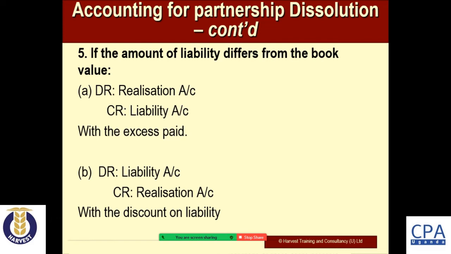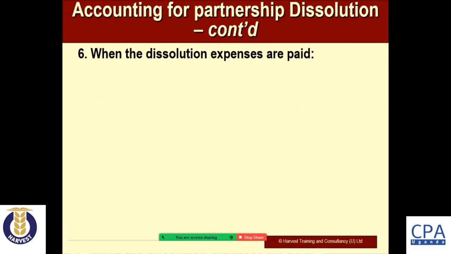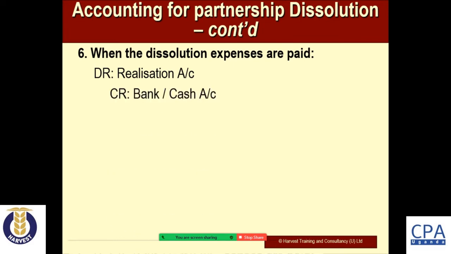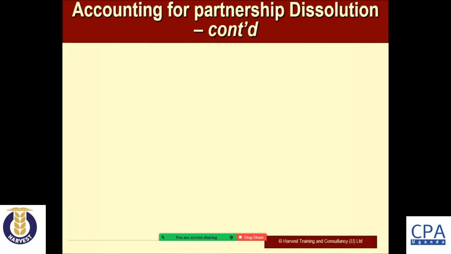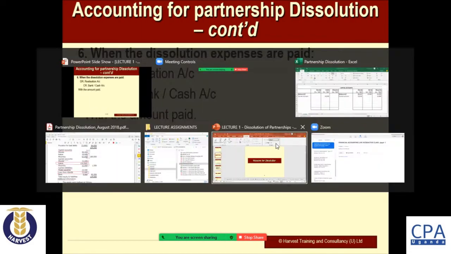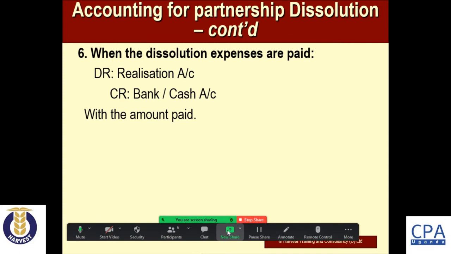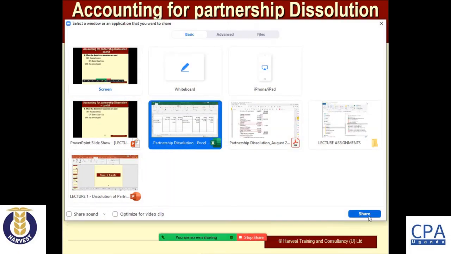And then finally, we are talking about the dissolution expenses. If these are paid, we debit the realization account and credit the bank cash account with the amount paid. So when you look at my Excel sheet, most of these entries have been captured.